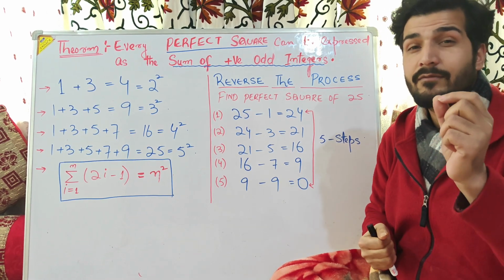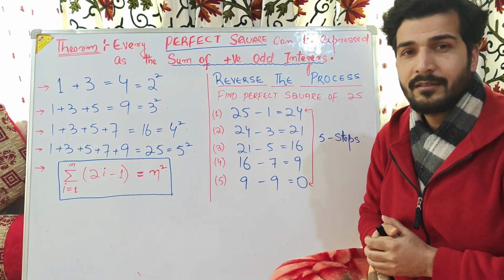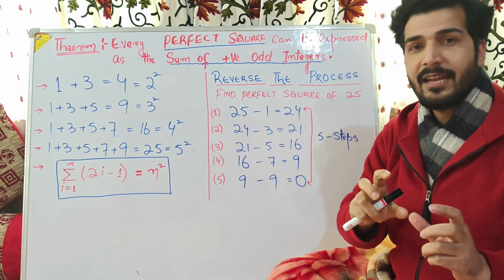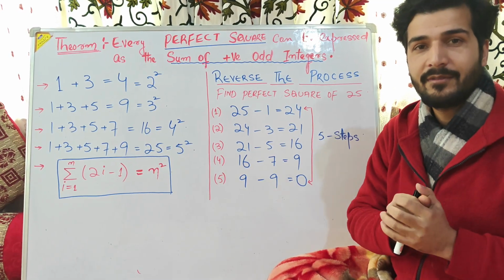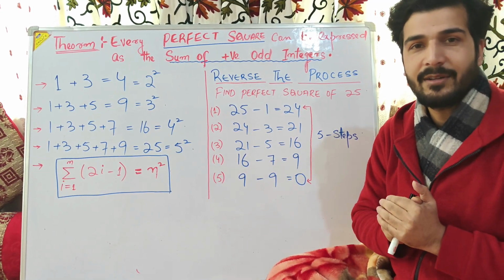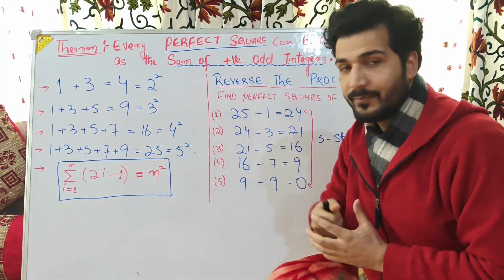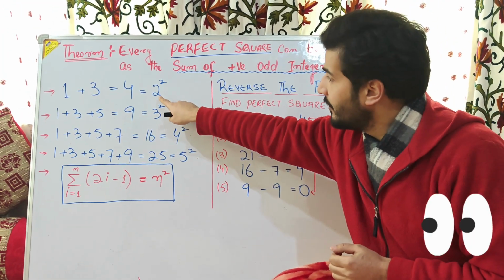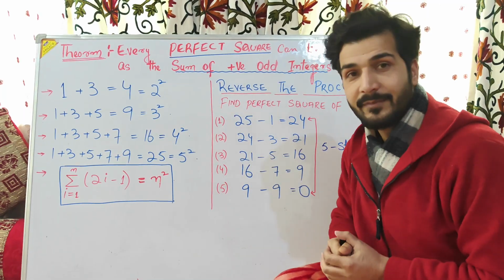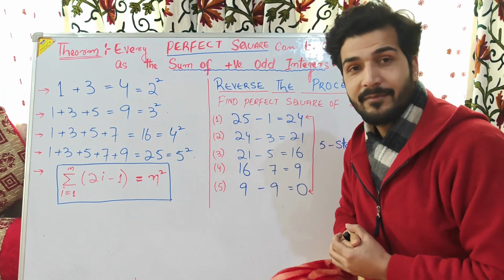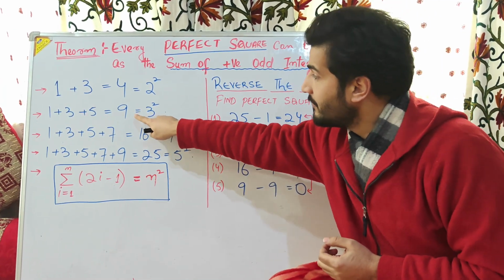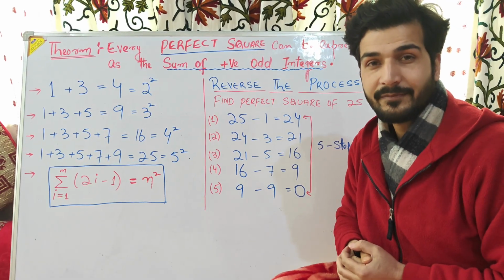What do we mean by perfect squares? Whenever we multiply any number by itself, we get another number. Let us suppose that 4 is the perfect square of 2, right? Whenever we multiply 2 two times, we get 4. 9 is the perfect square of 3. Whenever we multiply 3 two times, we get 9, right?